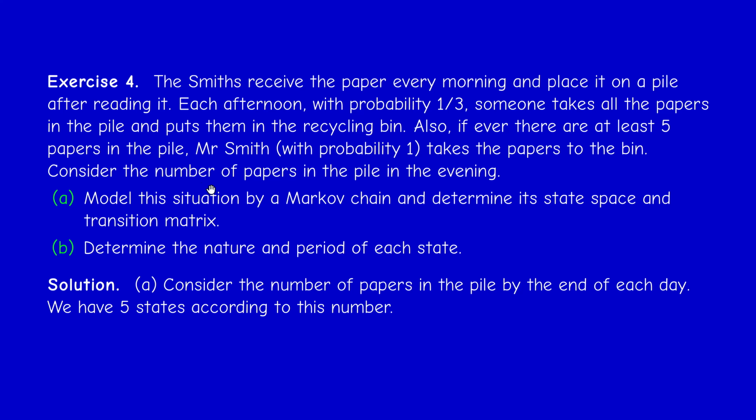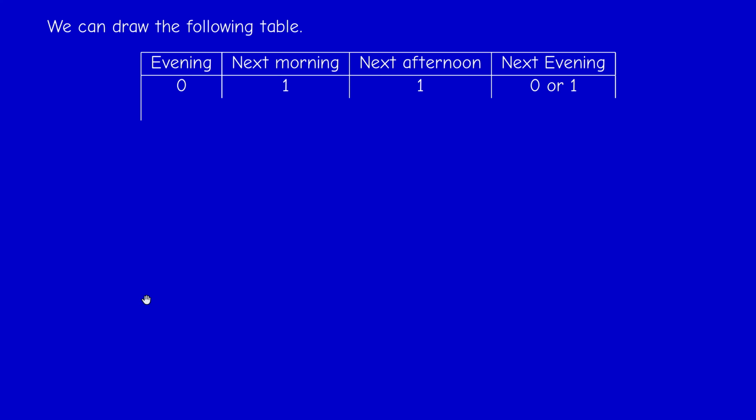So according to the number of papers in the pile at the evening of day n, we have just 5 states: 0, 1, 2, 3, 4. Okay, we cannot reach 5 actually, as you shall see in a moment. So we can draw this table.